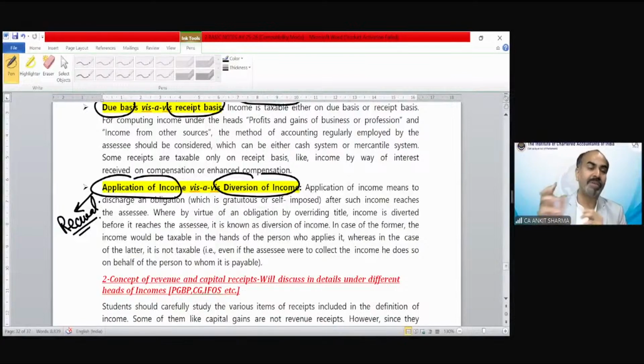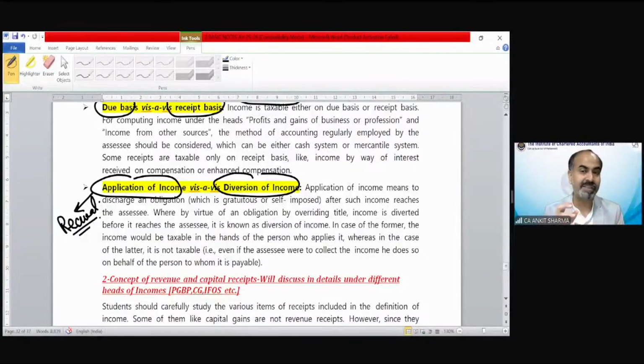The 20,000 received by your friend is also going to be taxable in his hand as a gift, etc. But we are discussing from the point of view of Mr. A. In that case, that application or use of income does not make any difference.